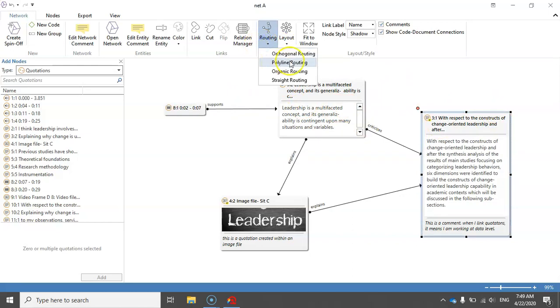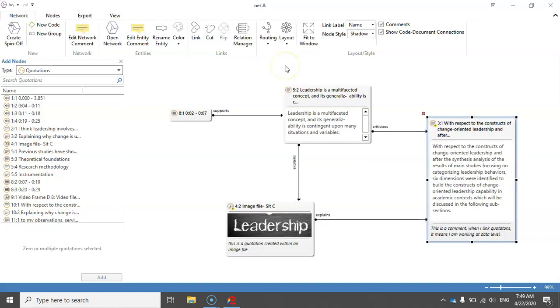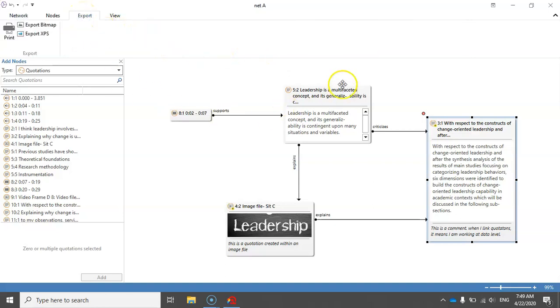So these are the options here. You can just select them to see which one suits your needs in terms of visualizing your research findings. You can also consider exporting your network into an image by clicking on export and then selecting export image.